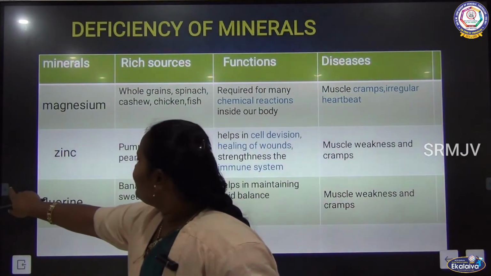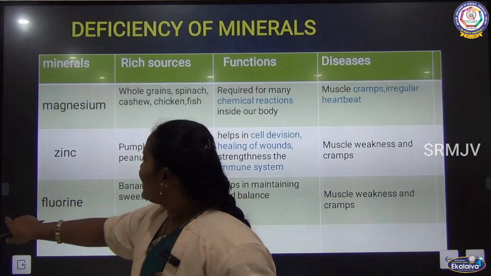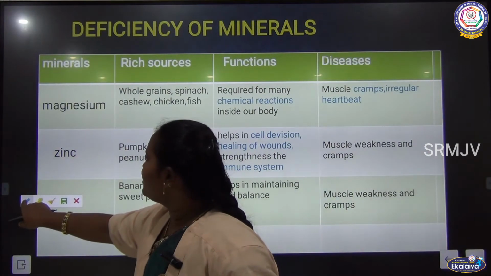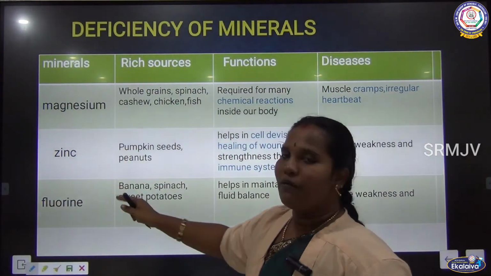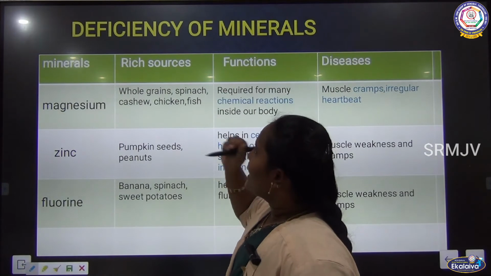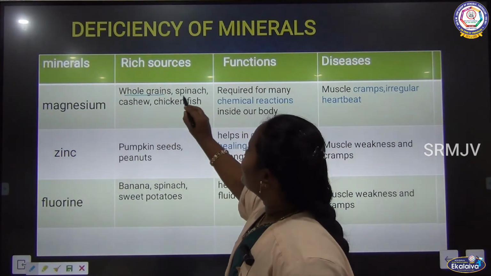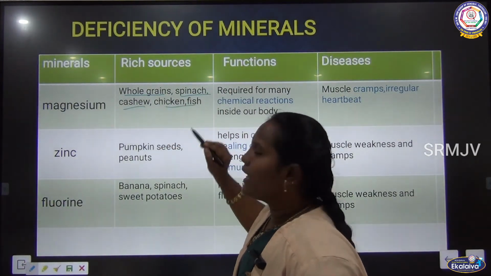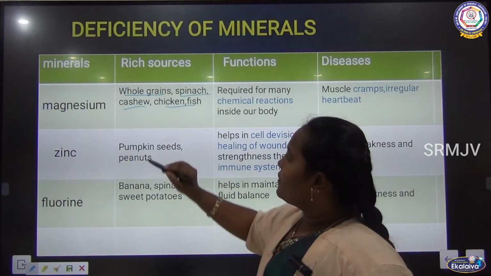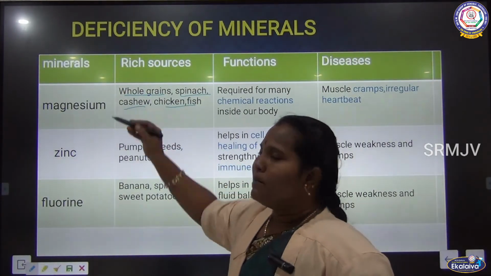Then another thing we have to see is magnesium. Other minerals we have to see are magnesium, zinc and fluorine. First, magnesium. We can get magnesium from whole grain, spinach, cashew, chicken, fish and the like.